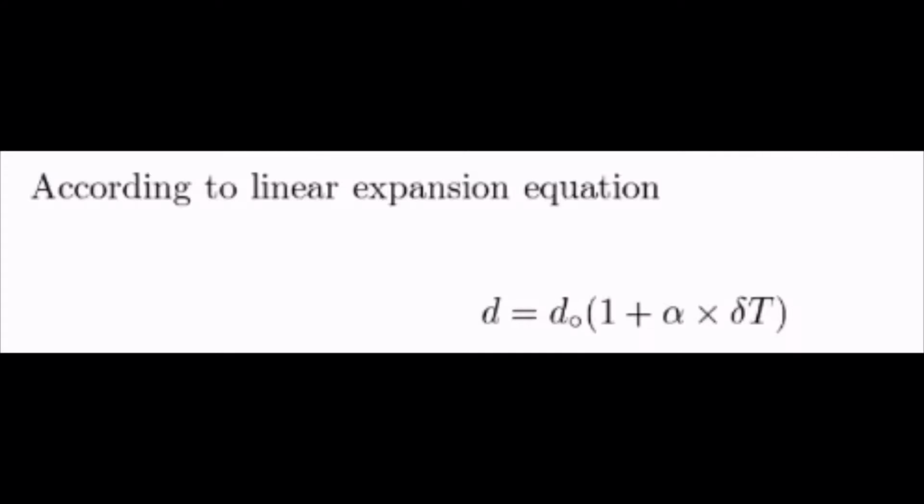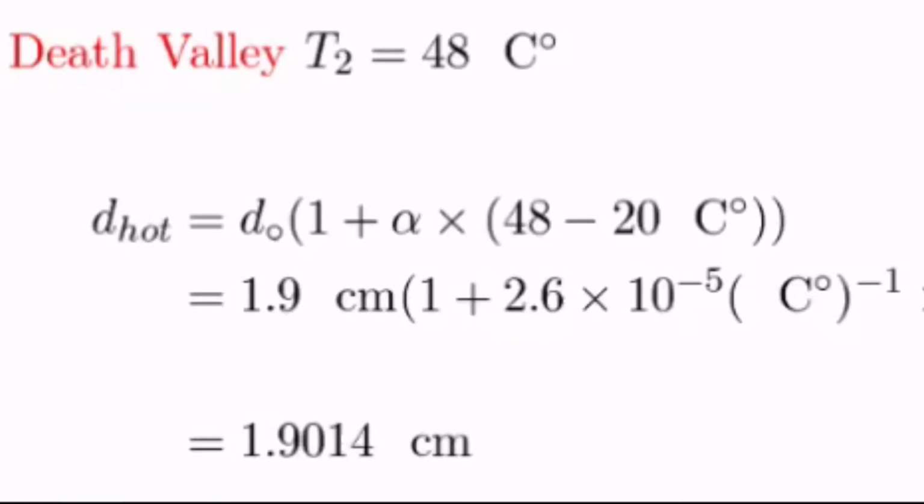Now that we have all the variables we need in the formula we are going to use, all that's left is to plug in the two different temperatures at the two different places. First, at Death Valley. Here at Death Valley, our final temperature would be 48 Celsius.